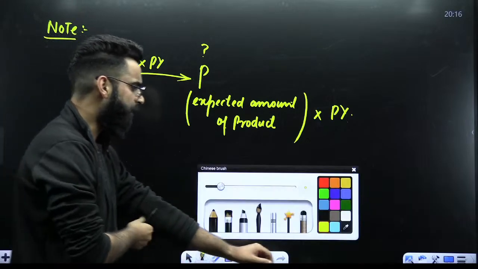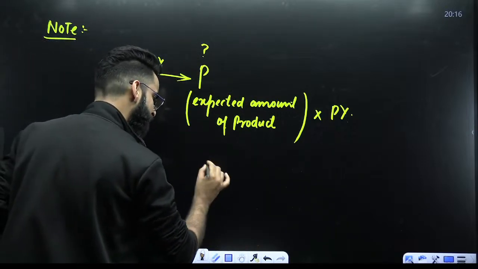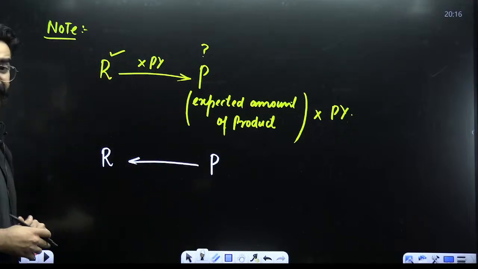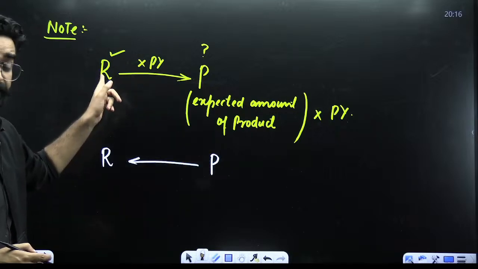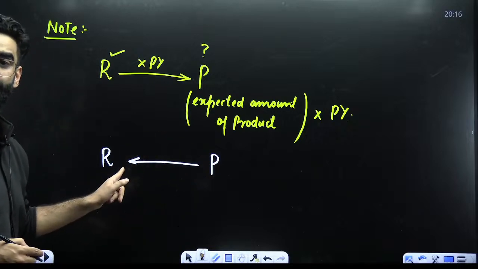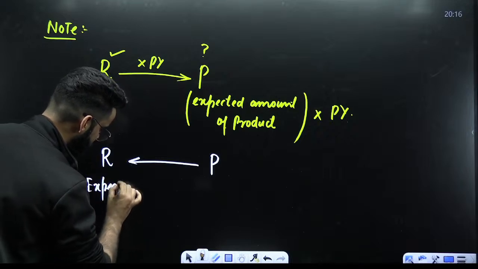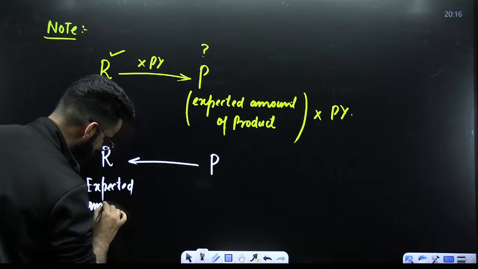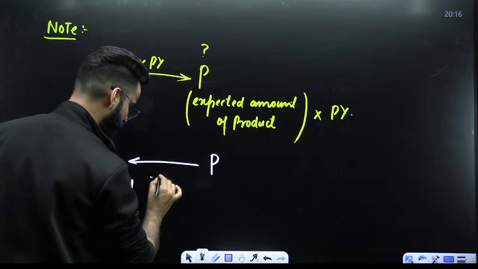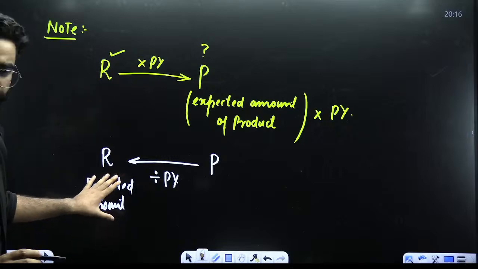Now guys, if the question is given in the reverse form, imagine that in the question the product is given and you are supposed to calculate reactant. Like in this question, reactant was given, product was to be calculated. For example, you will be having a question in which product is given, reactant is to be calculated. So first of all, you will be calculating the expected amount of reactant, and later on, whatever expected amount of reactant you got, divide that with the percentage yield. So you can remember it directly in the short form.